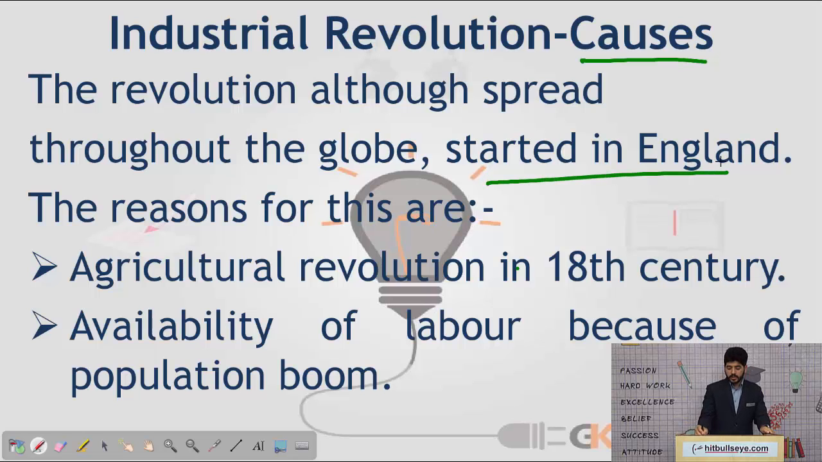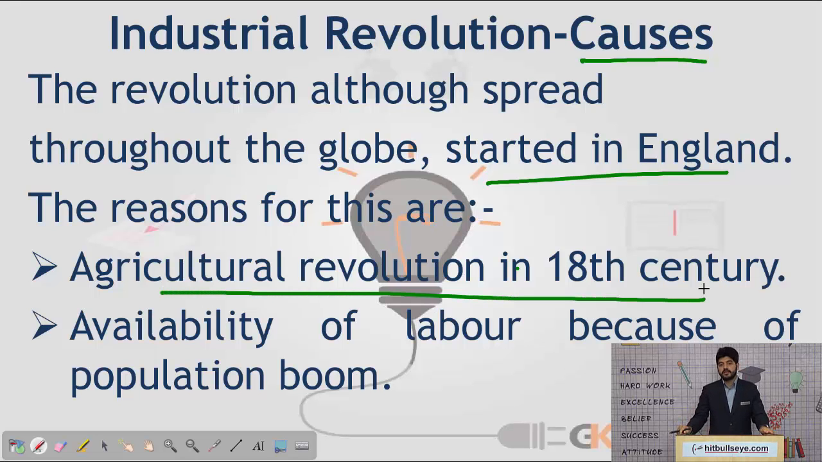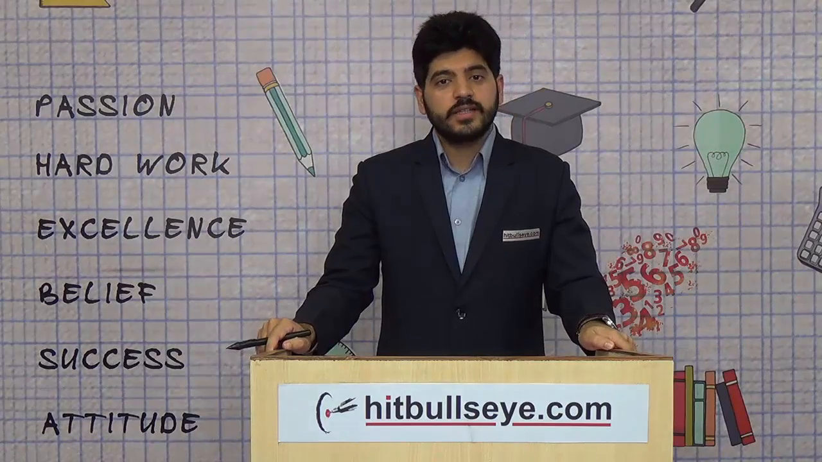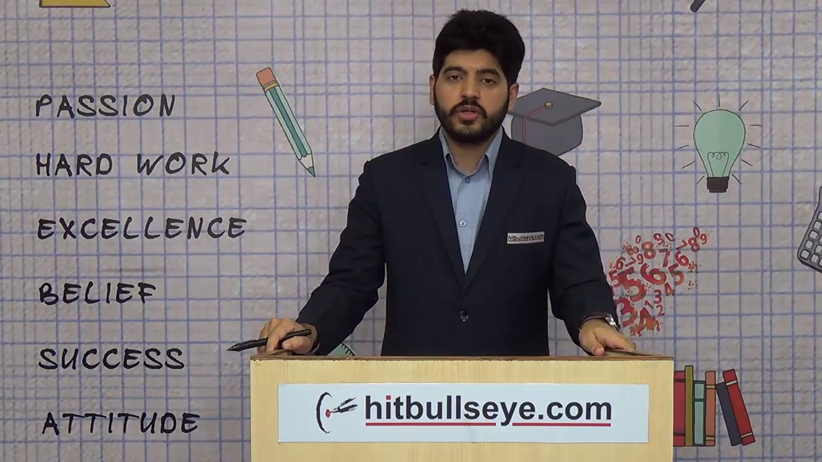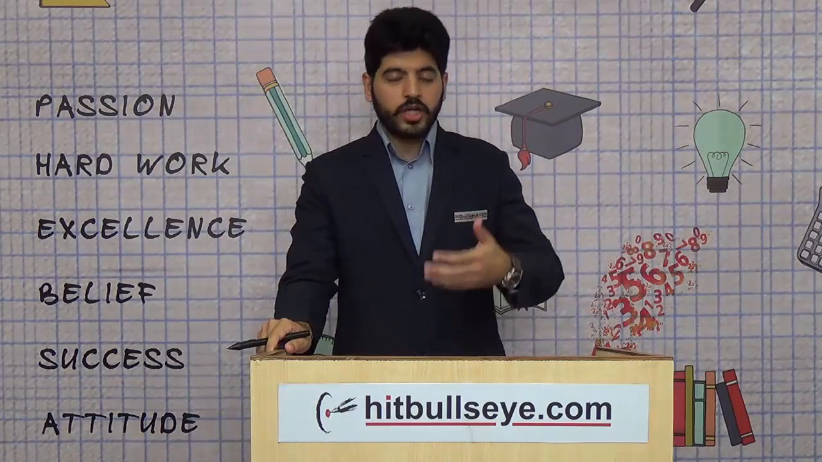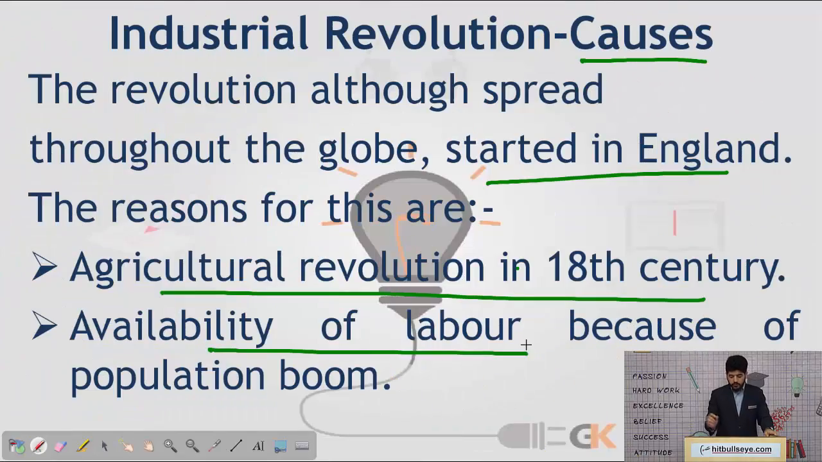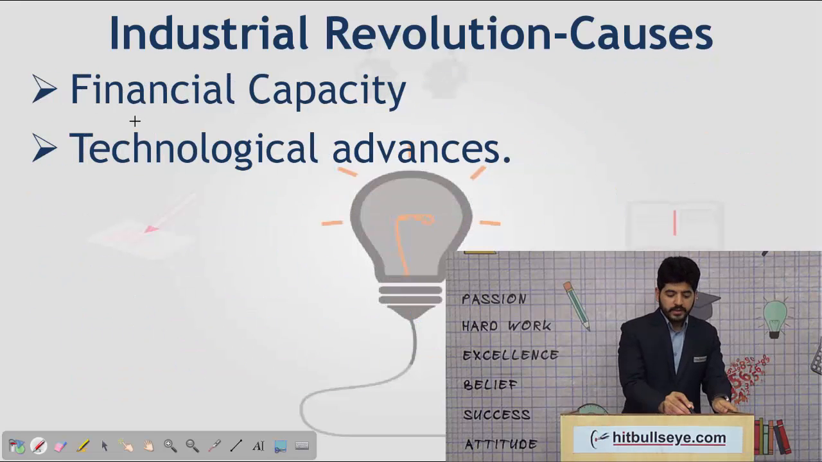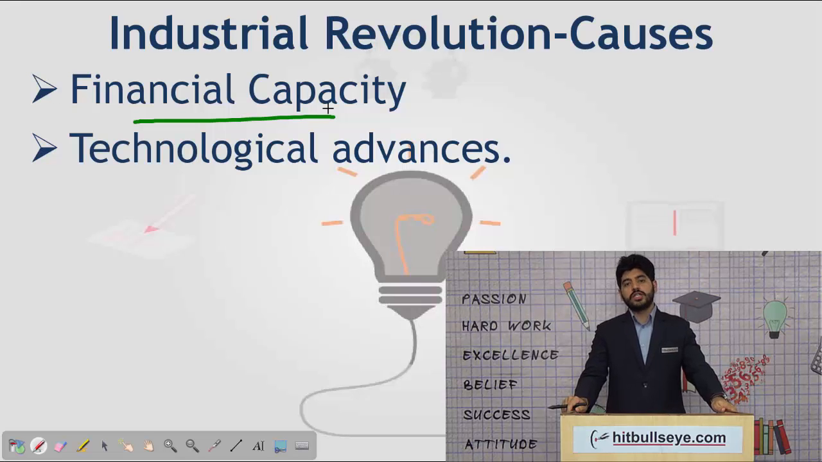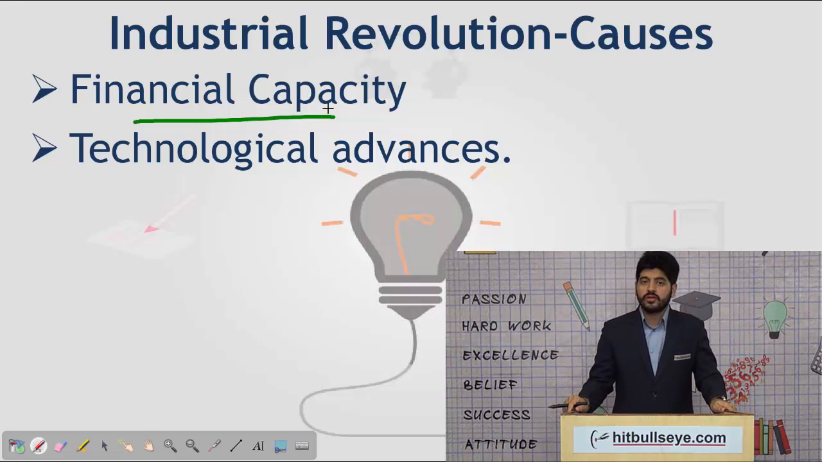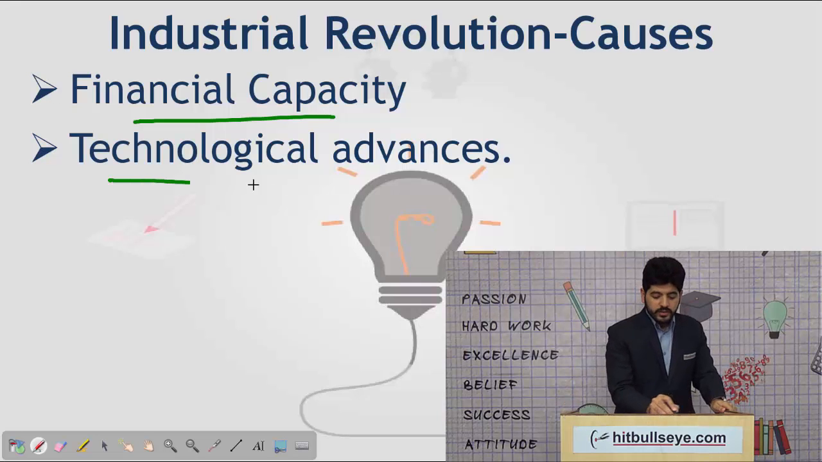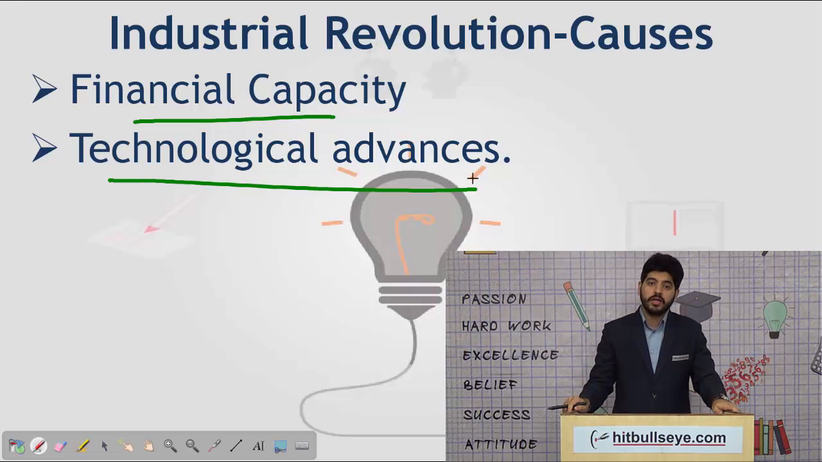Firstly, it started in England and its major reason was the agriculture revolution in the 18th century. Because of that, there was excessive food production, and with the consumption of what people could, they could indulge in productive activity. Then there was availability of excess labor because of population boom or demographic dividend at that point in time in England, the financial capacity of people in England to invest in newer technologies, newer ventures and indulge in means of capitalism, and lastly various technological advances at that point in time in England itself which had led to the Industrial Revolution.